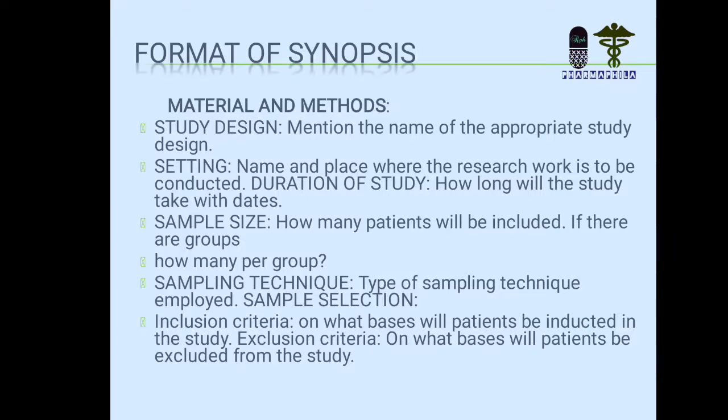Now, setting. Name the place where the research work is to be conducted, either a hospital, university, or whatever. Now, duration of study. How long will the study take, with dates? Sample size. How many patients will be included? If there are groups, then how many per group? Sampling technique. Type of the sampling technique employed.